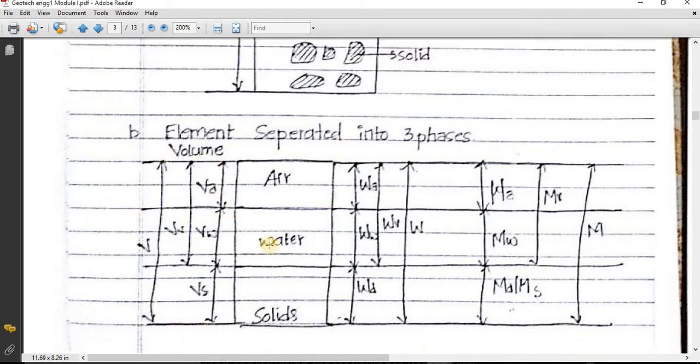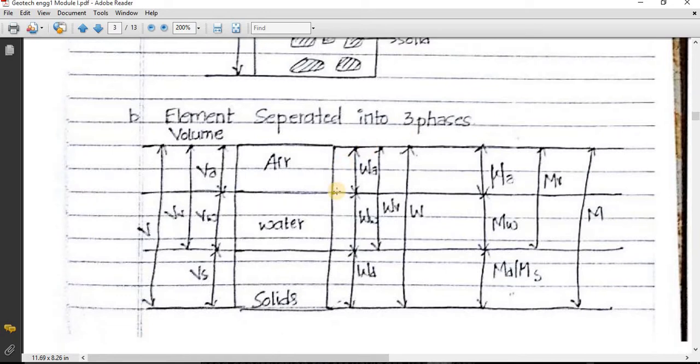Now these are volume terms. Now we will see the weight terms. So you can see, weight of soil solids we are going to consider as Wd or Ws. Weight of water we are going to consider as Ww. Weight of air we are going to consider as Wa. So Wa plus Ww, weight of air plus weight of water, is going to give us weight of voids. So this total combined together is going to give us total weight.